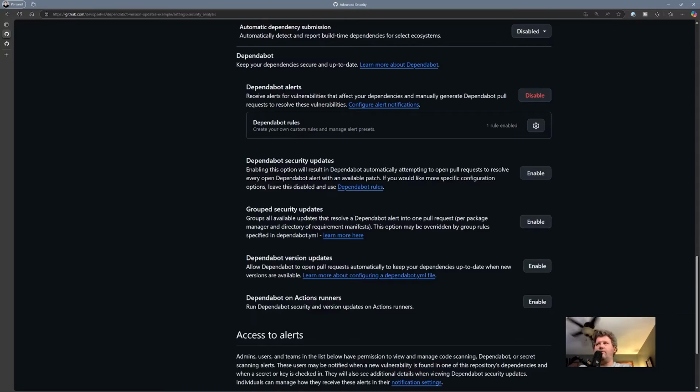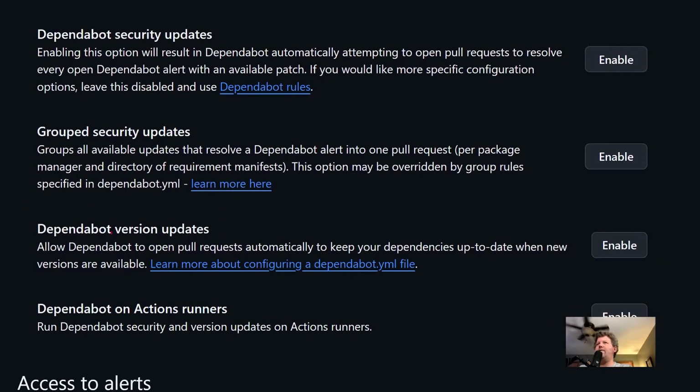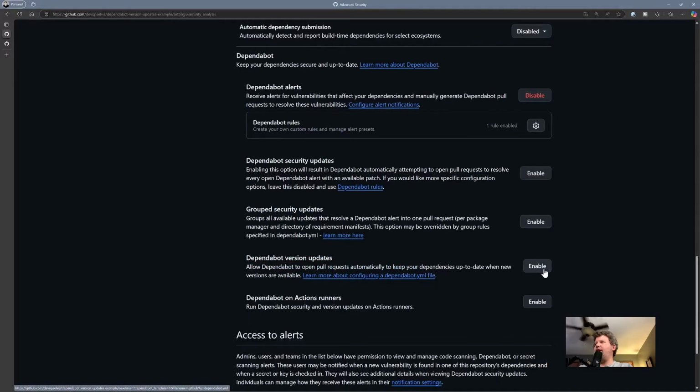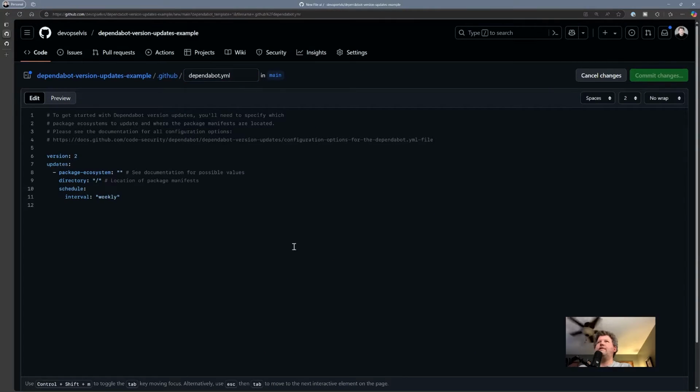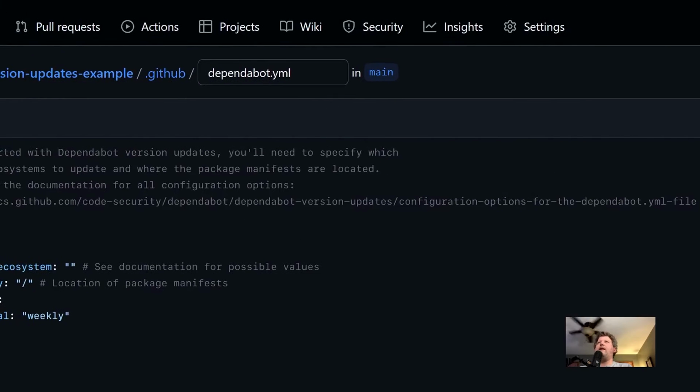So what we want to do is enable this version updates. And as you can see, by enabling version updates, Dependabot's going to go out and look at the packages, and if I configure it correctly, the actions that I want it to watch, and will open up pull requests to update me to the latest version of a package or an action out there. So if we click enable, then it takes me over here. It takes me into the .github folder, and it wants to create this file called dependabot.yaml.